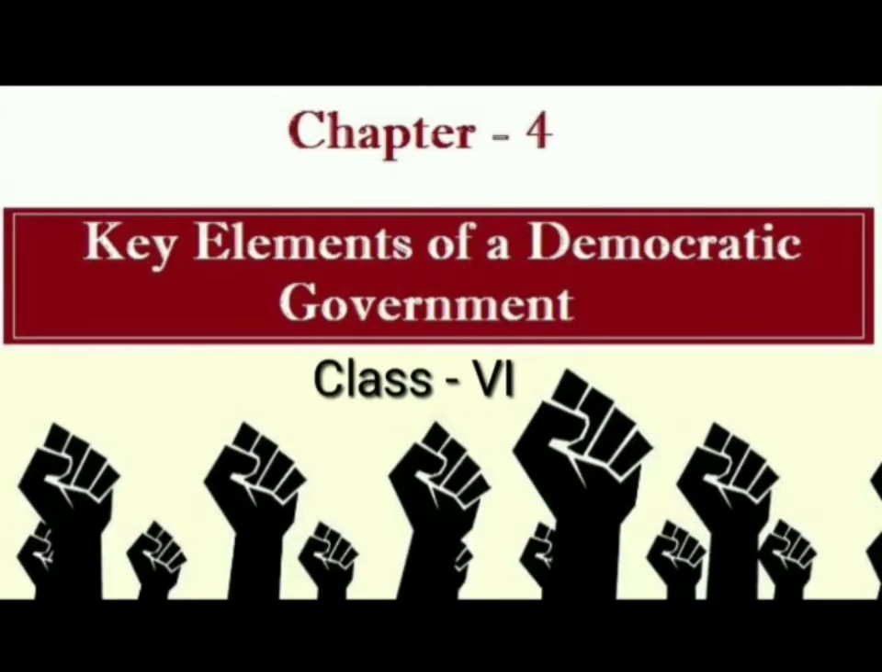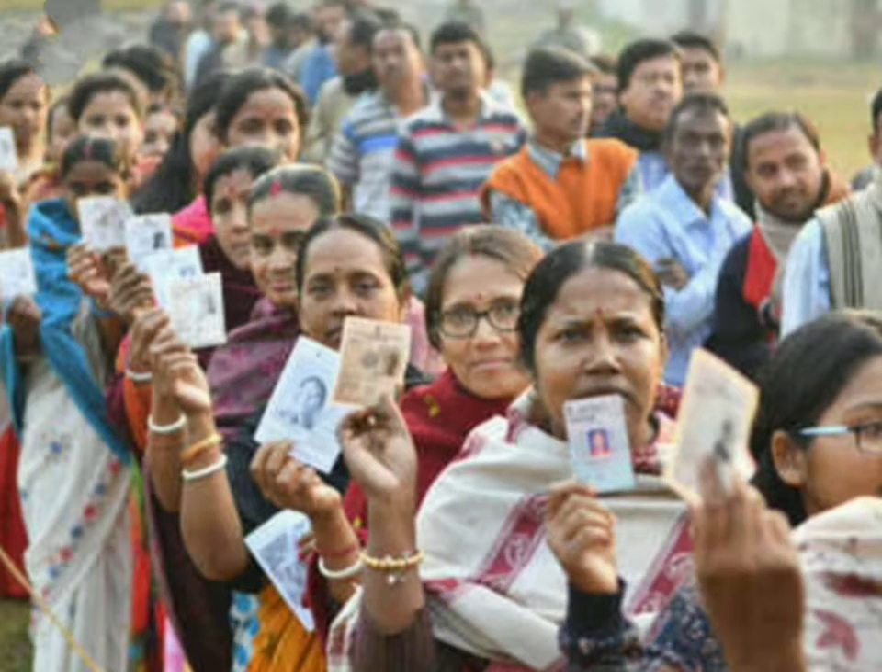Key elements of a democratic government. In part 1, we discussed the discrimination which occurred in South Africa. Now, we are going to discuss our own country. We know that our country is a democratic country. It means that people elect their leaders to represent them. These representatives take decisions on behalf of the people.